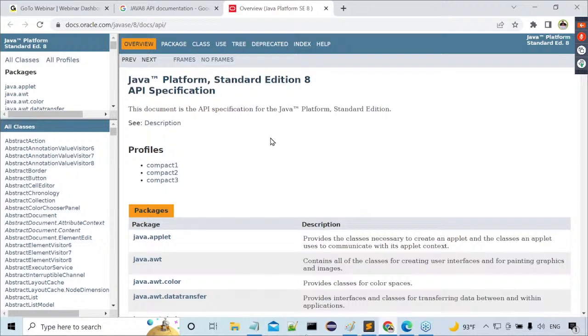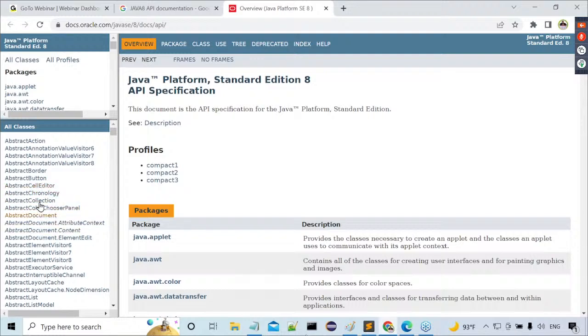Here, how many parts exist, guys? Now I will explain these things. Three parts exist. This part is the packages part. Package means a collection of classes and interfaces. Inside this package, whichever classes and interfaces are available are shown here.